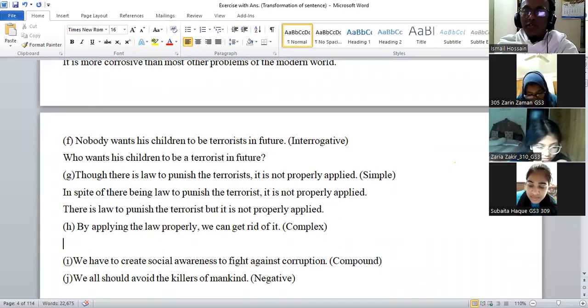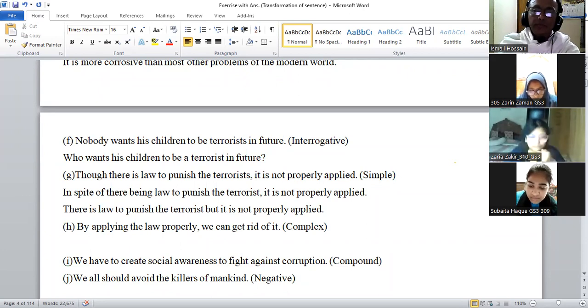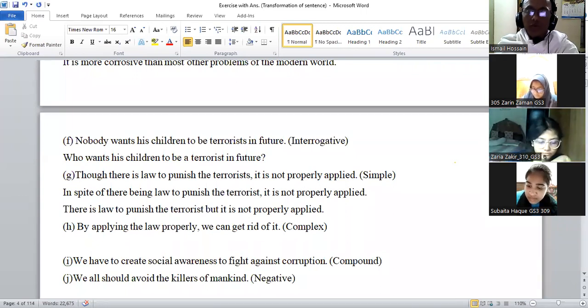can get rid of it. Do you know what is the meaning of get rid of? Sir, এর থেকে রেহাই পাওয়া বা মুক্তি পাওয়া। Right. By applying the law properly, we can get rid of it.